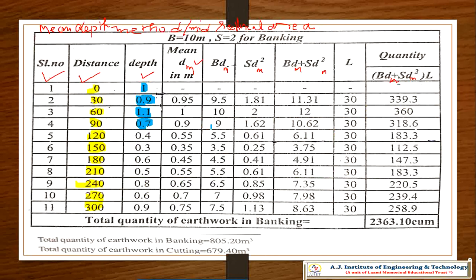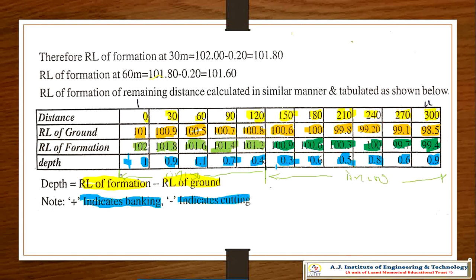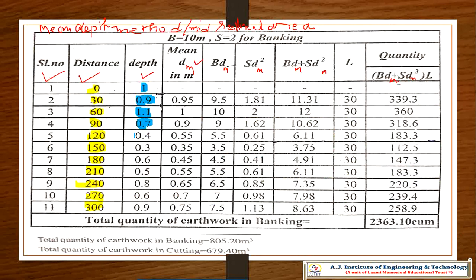Then 0.4, 0.3, 0.6, 0.5, 0.8, 0.6, 0.9. So this is the total depth in each interval for the banking. You have to fill it in for each interval. For example, if you take the first interval, 0 to 30, I'll take one screen for you.